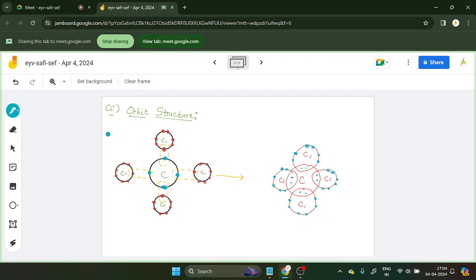Clear about this? This is C, this is Cl, Cl. See how well it is being drawn. So this is how you are going to draw this. Very easy. Clear?